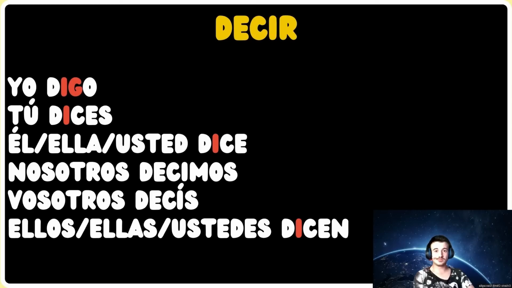Yo digo, I say. Tú dices, you say. Él, ella, and usted dice, so he, she, or you in a formal way say.